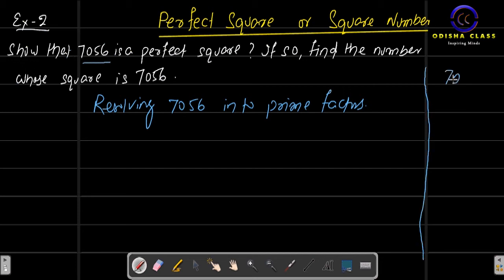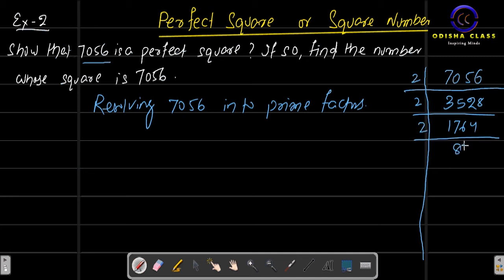Here 7056. It is divided by 2. After dividing by 2, it will become 3528. It can be divided by 2. Then we will get 1764. Then divided by 2, we will get 882. Then again divided by 2, we get 441. It is not divisible by 2 because in the ones place there is 1.